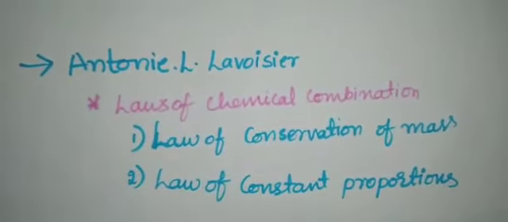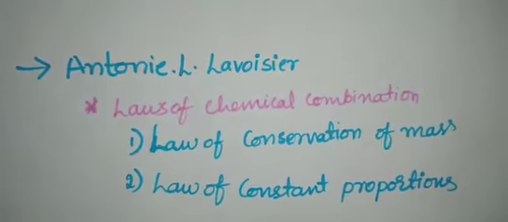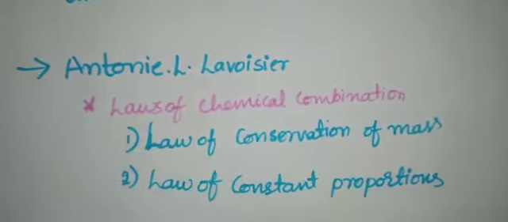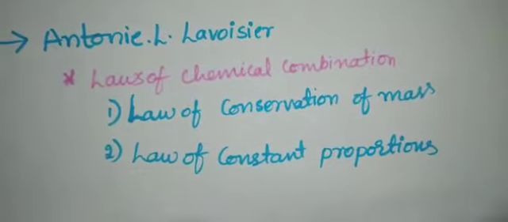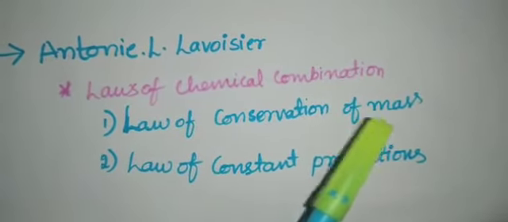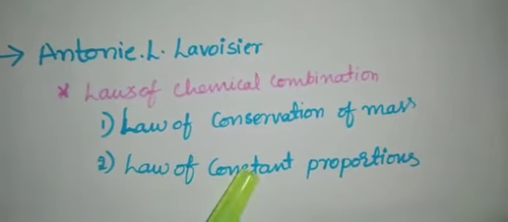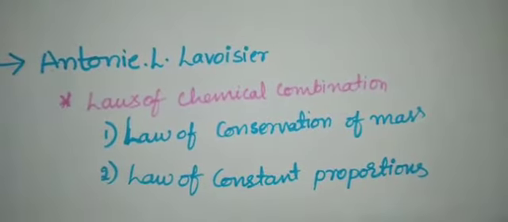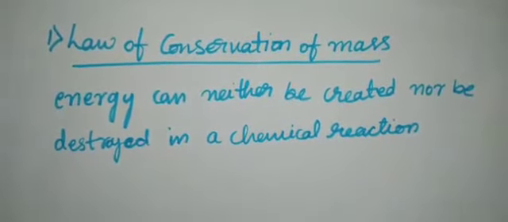So Antoine L. Lavoisier laid the foundation of chemical sciences by establishing two important laws of chemical combination. ಇದು first laws of chemical combination ಅಂತ ಹೇಳ್ತಾನೆ. In that there are two different laws: the law of conservation of mass and the law of constant proportions. These are the two laws of chemical combination, first explained by Antoine L. Lavoisier. The first law is the law of conservation of mass.